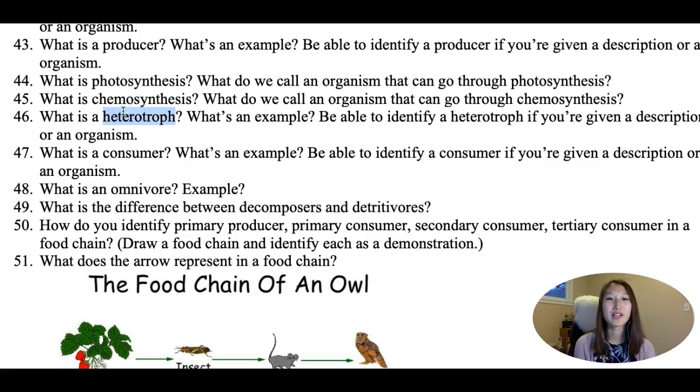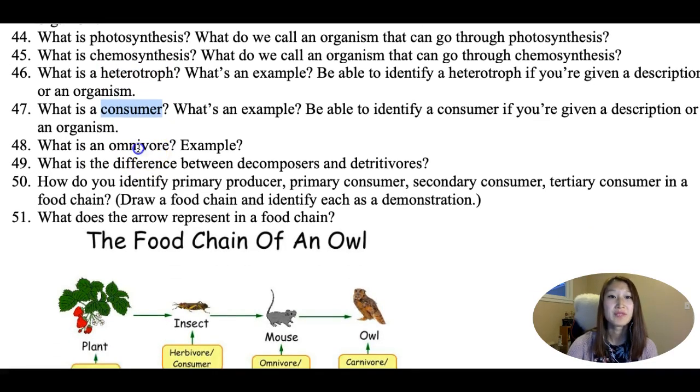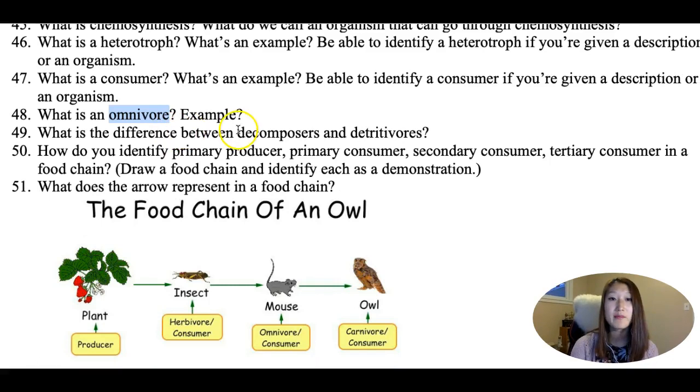What is a heterotroph? A heterotroph is anything that has to consume other organisms, so that would also be called a consumer. An omnivore is different from an herbivore, which only eats plants. An omnivore eats plants or meat.